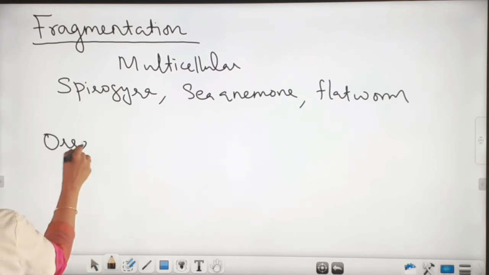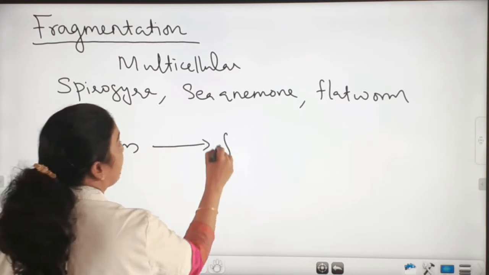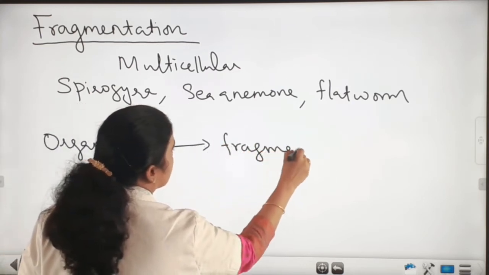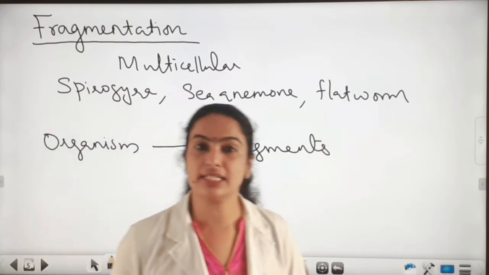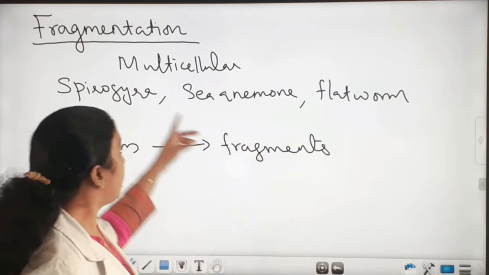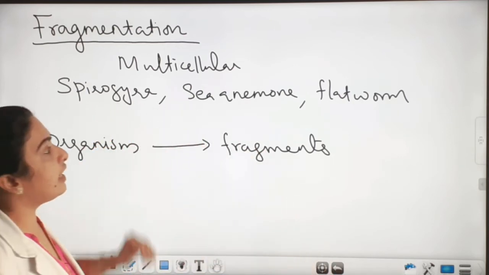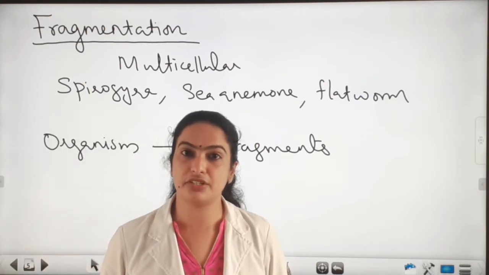The parental organism divides into fragments or pieces, and each fragment develops and grows as a new organism. And it is common in case of Spirogyra, sea anemone, flatworm, etc. Is it clear about fragmentation?